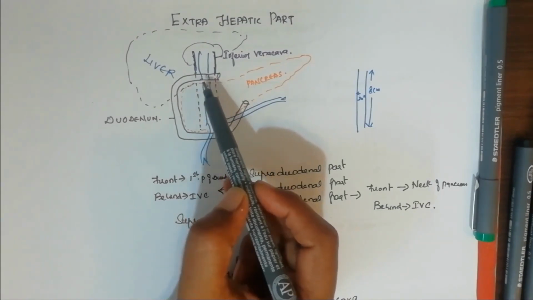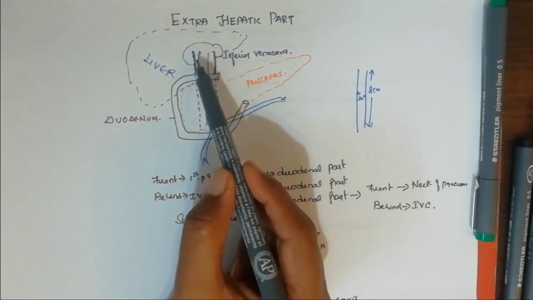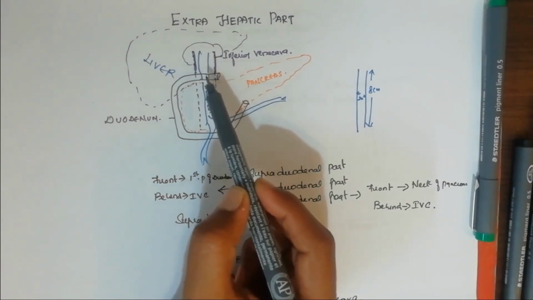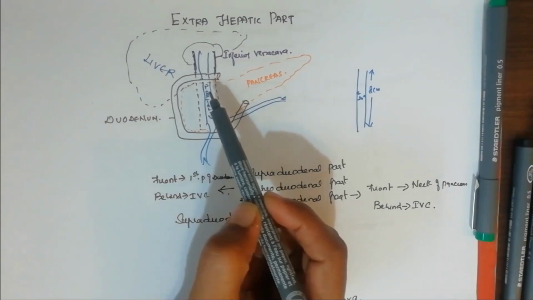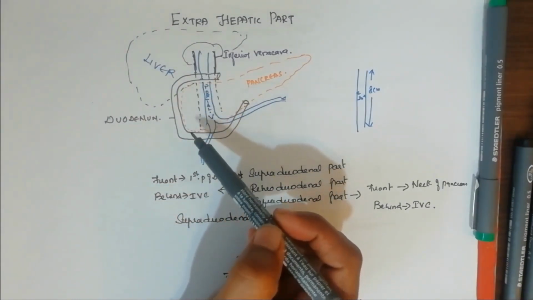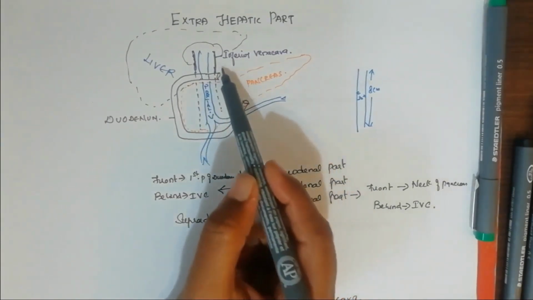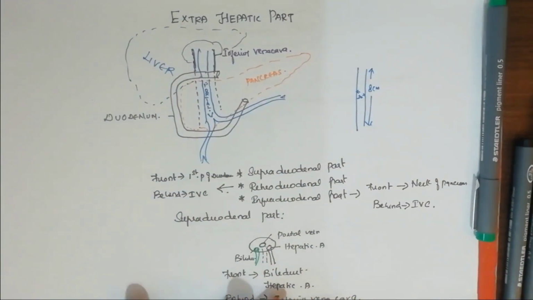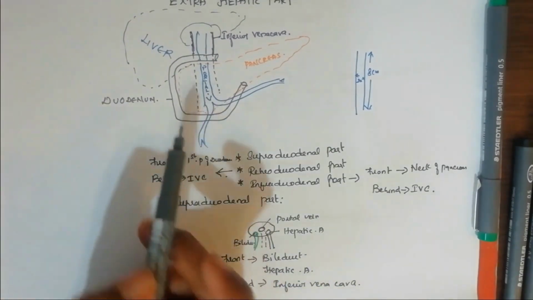Now we will move on to the relations, which are very easy to remember. First we will move on to the supraduodenal part. By seeing that image you can make out this is the part which is going to enter the porta hepatis. So in the porta hepatis, you already know we have got, other than the portal vein, 2 important structures such as the duct, which is the hepatic duct, which is going to continue as the bile duct, and then we have got another structure called the hepatic artery.